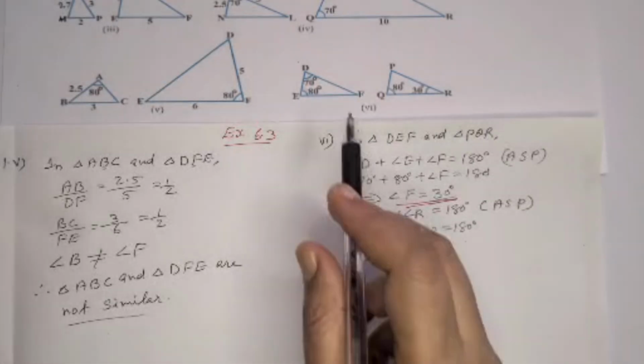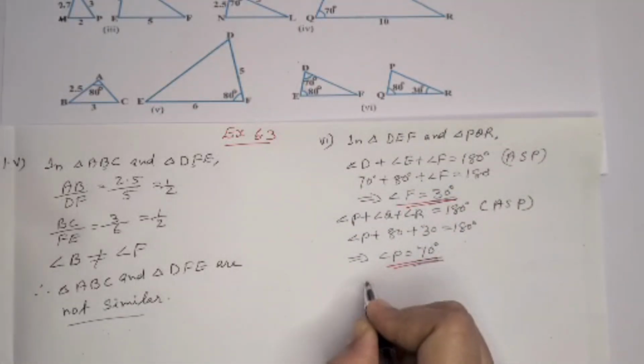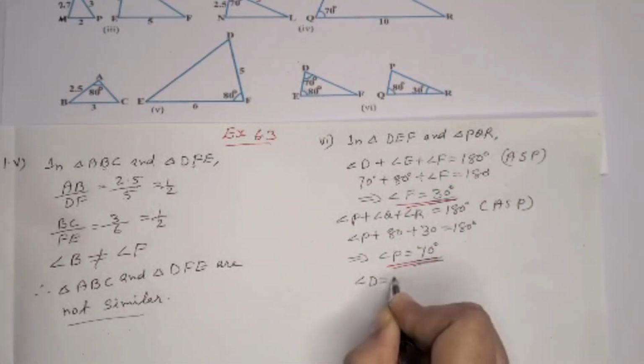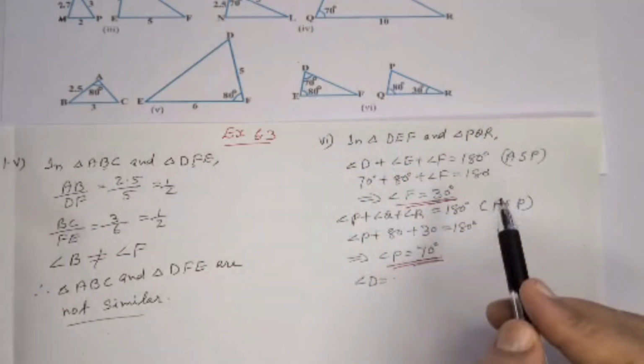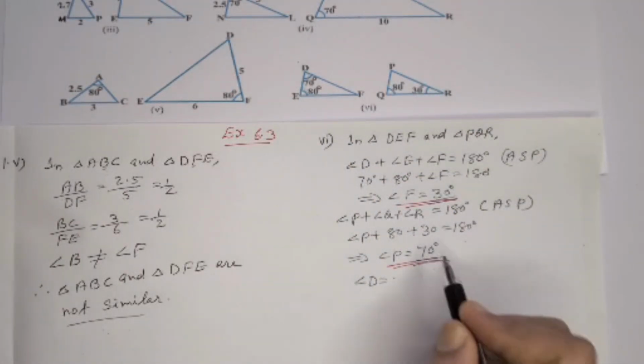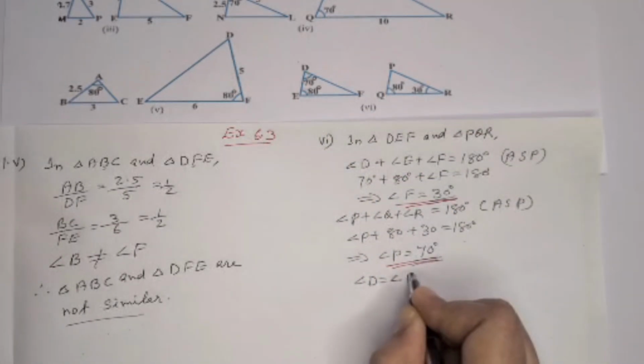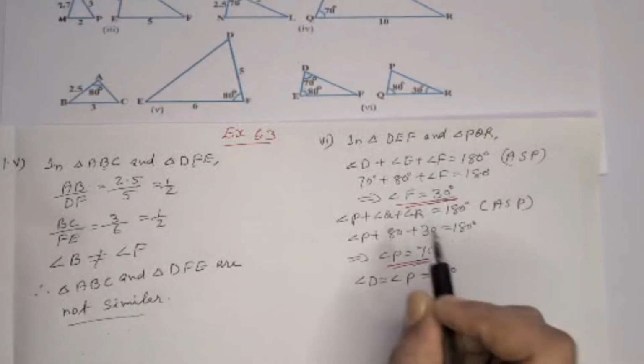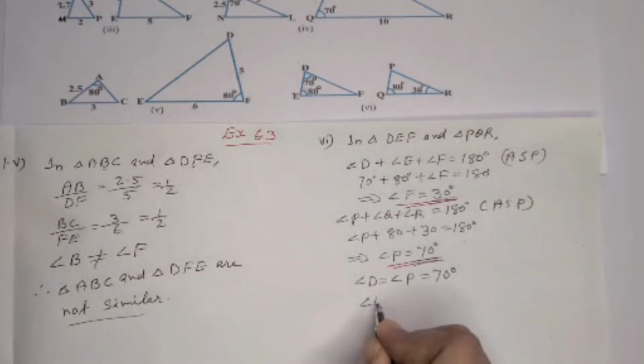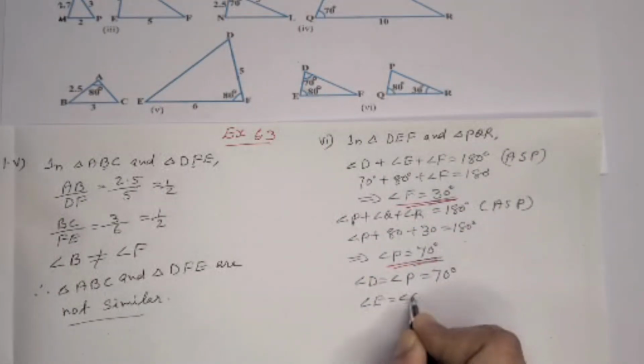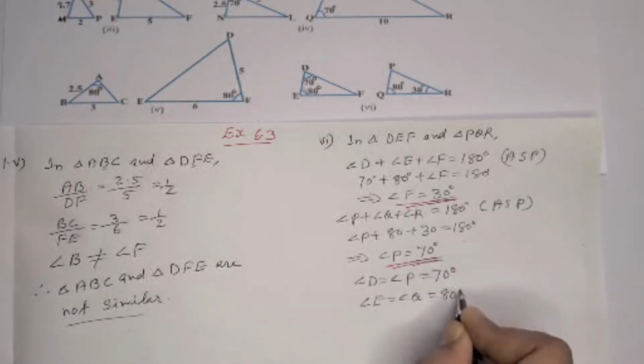Now when we are comparing all three angles, corresponding to angle D, angle P supposed to come, that we already got, that is 70 degrees. Angle D is equal to angle P, which is 70 degrees. Then angle E is equal to angle Q is equal to 80 degrees.